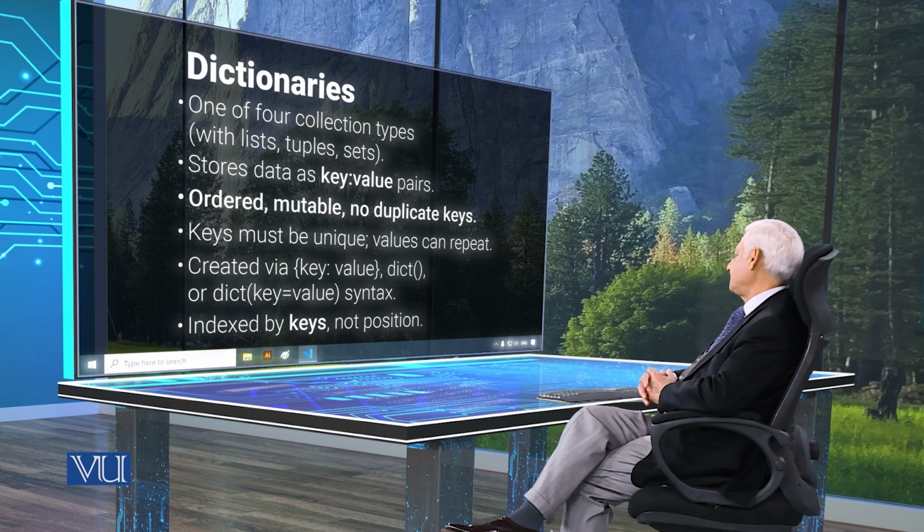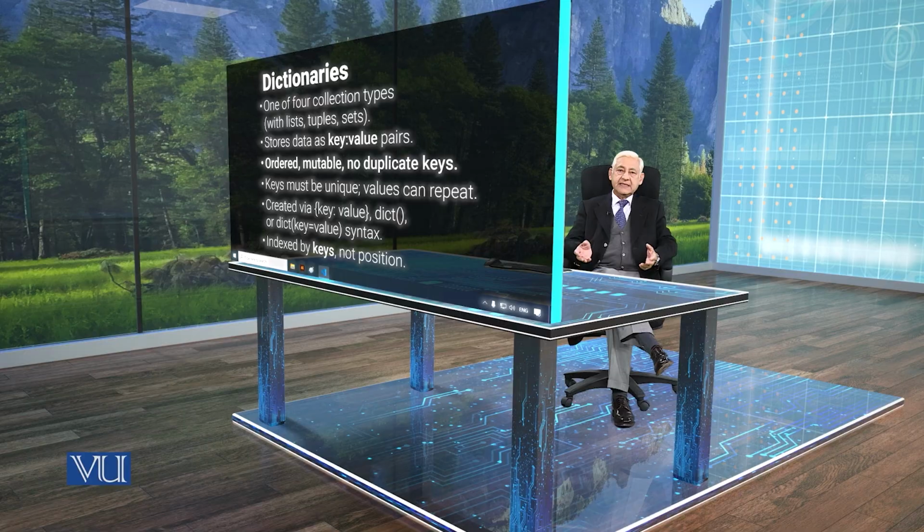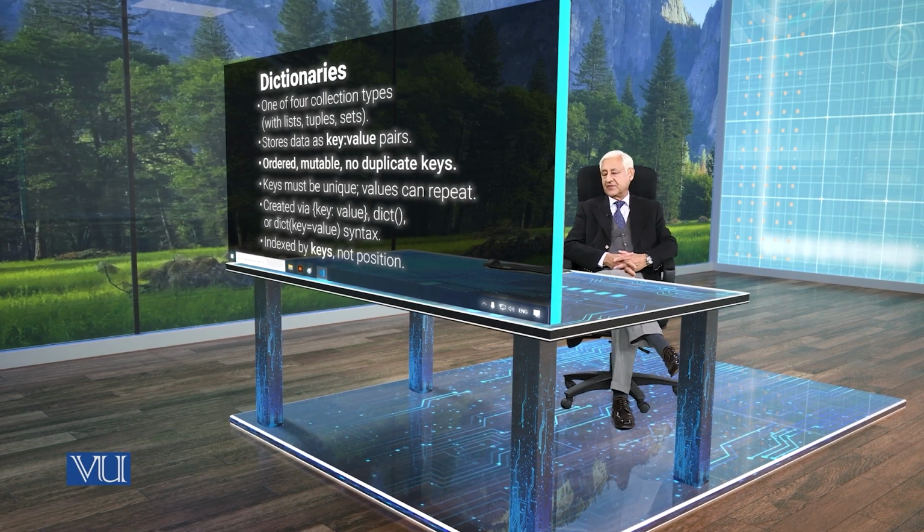Now, dictionaries, we will come to their usage much later, but they are very, very efficient data structures because the keys can be managed in a very efficient manner by the computers. Now, what are the major properties of dictionaries? These collections are ordered in a very special way. I'll talk about it. They are also changeable, and they do not allow duplicates. Now, when we talk about duplicates, we're talking about the key cannot be duplicated. The value can be duplicated. Of course, it can as many times as you want.